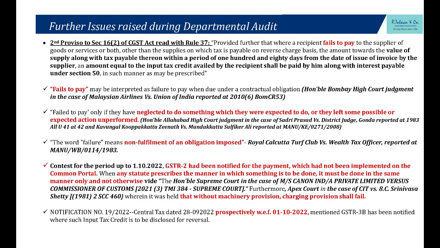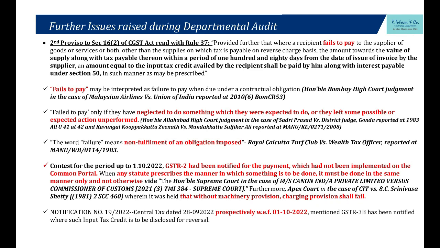In RCTC, Calcutta, the word failure means non-fulfillment of obligation imposed. Failure to pay when due under a contractual obligation. So I can show that I have a contract with my particular supplier. I will make payment after 6 months. Second thing, up to 1st October 2022, we can again take this ground: before this amendment, 1st October 2022, the law asked us to make payment,